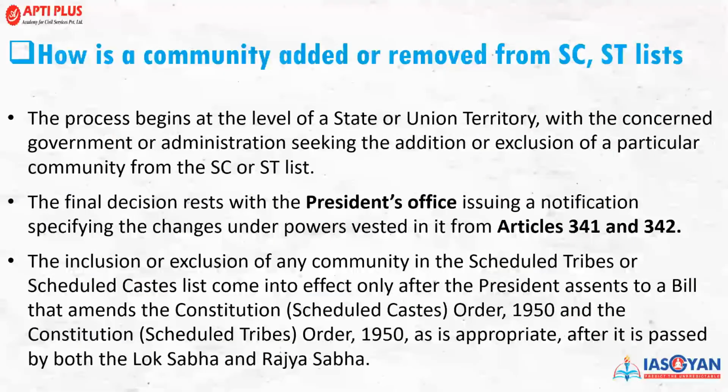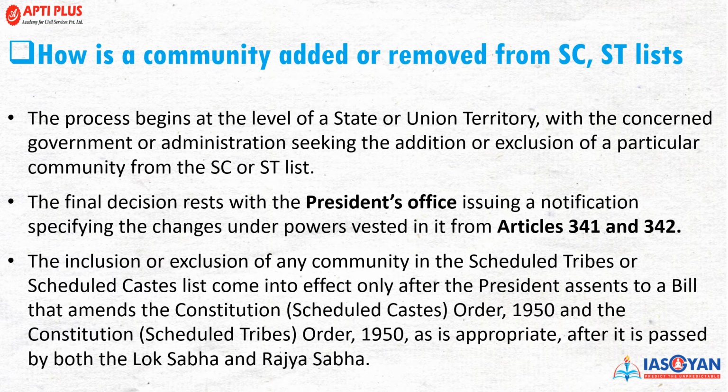Now, how is a community added or removed from the SC/ST list, that is from the scheduled caste and scheduled tribe list? क्या procedures हैं, क्या constitutions कहती है, क्या constitutional provisions है? We'll see the detail. So the process at a level started from the state or from the union territories which are concerned government or the administrator seeking the additional or inclusion of a particular community to the SC list or to the ST list. तो ये स्टार्ट होती है स्टेट गवर्नमेंट के साथ या फिर यूनियन टेरिटरी गवर्नमेंट के साथ.